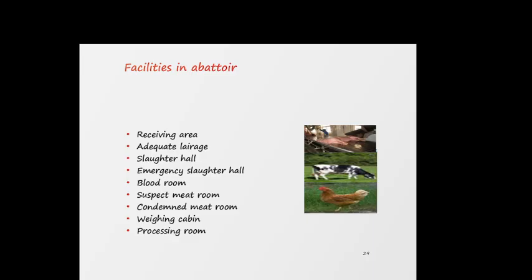Facilities in an abattoir: receiving area, adequate lairage, slaughterhouse, emergency slaughter hall, blood room, suspect meat room, condemned meat room, weighing cabin, and processing room.